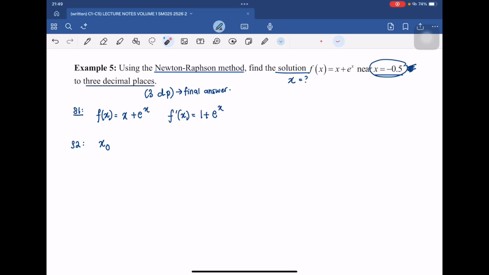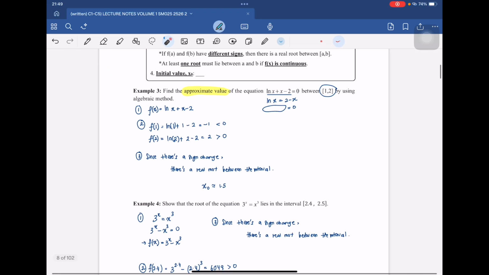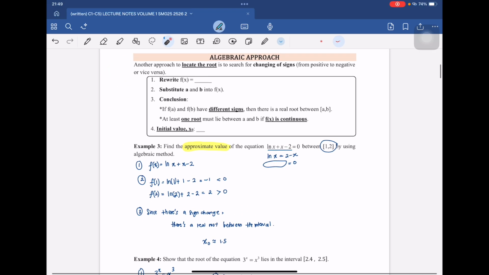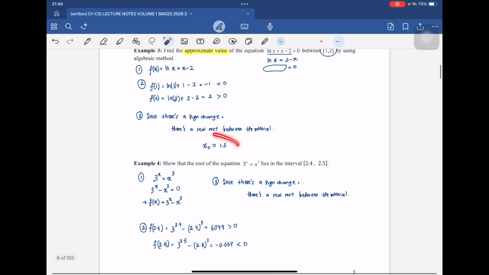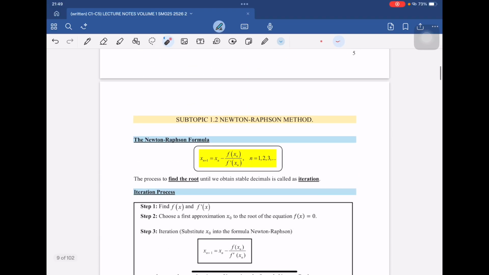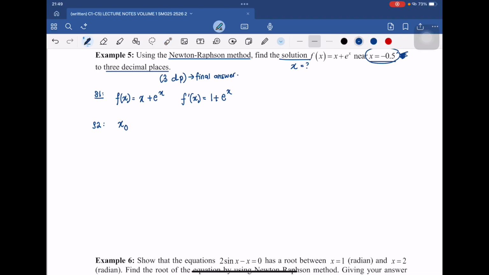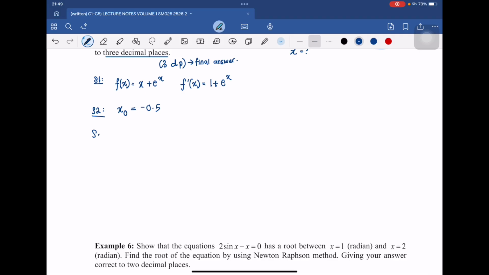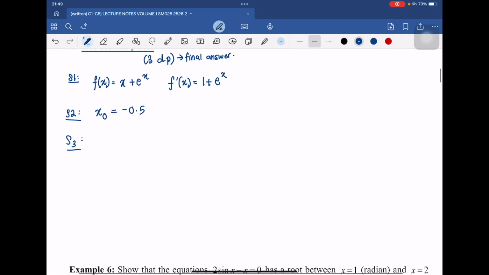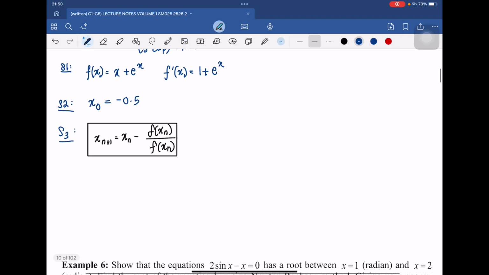If it's not given, you have to go back to subtopic 1.1. You have to do all this to get your x naught first, and then you can continue doing your Newton-Raphson. This is for x naught. Since it is given to you, just write negative 0.5, and then the third step is substitute into the formula of Newton-Raphson. This is the formula for Newton-Raphson.